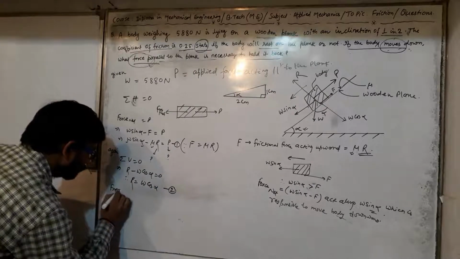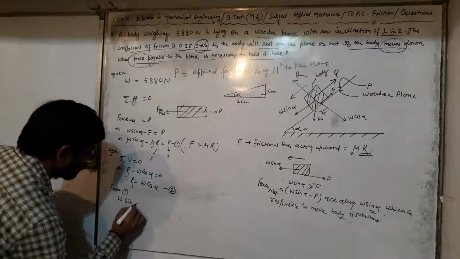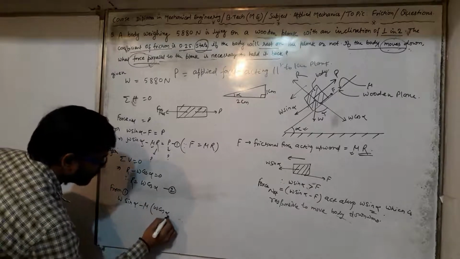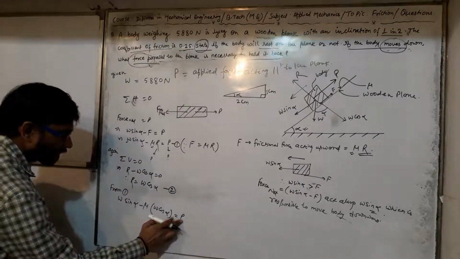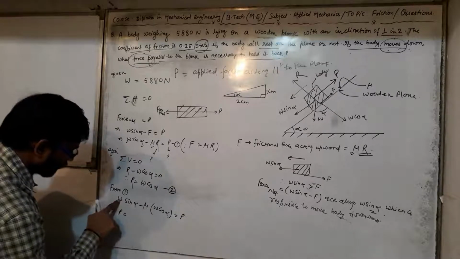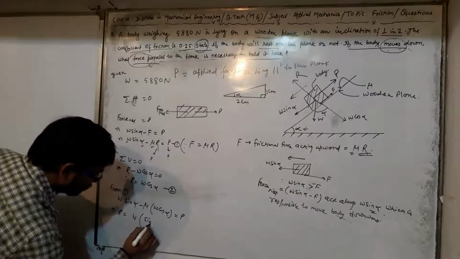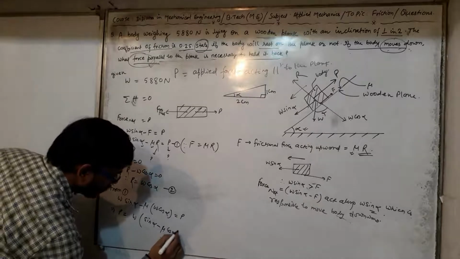So from 1 we can say W sin alpha minus mu times R, where R is W cos alpha, is equal to P. We can take W common: P equals W times sin alpha minus mu times cos alpha.